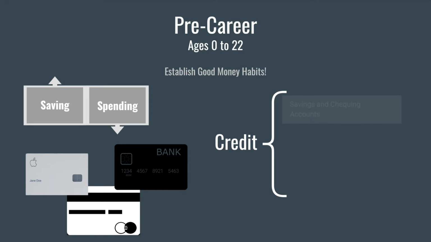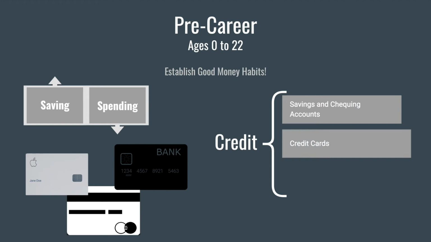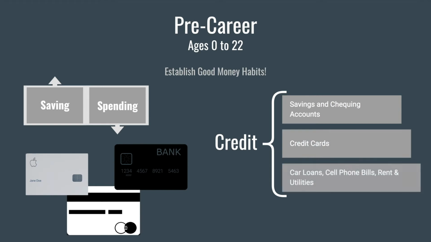This can be done through simple things such as having money in savings accounts, using credit cards responsibly, and paying for monthly personal bills like cell phones and automobiles. These concepts can be found in our videos linked below.